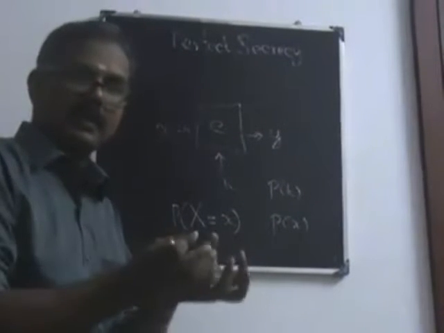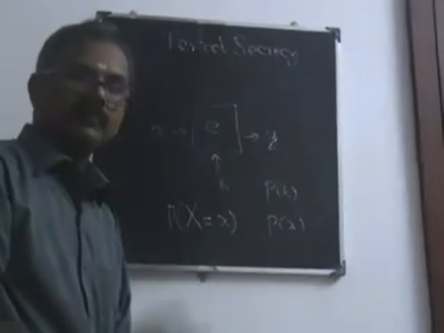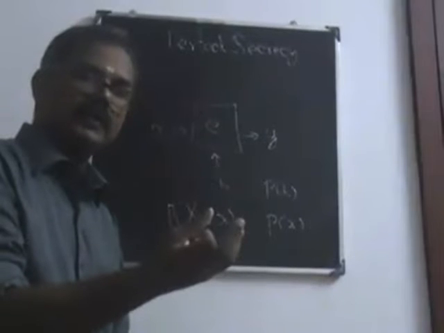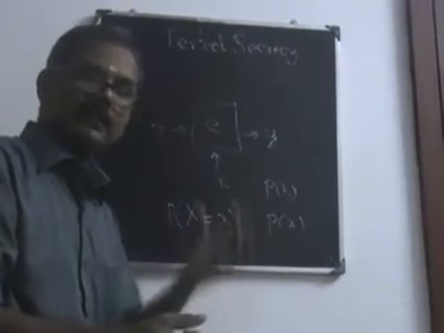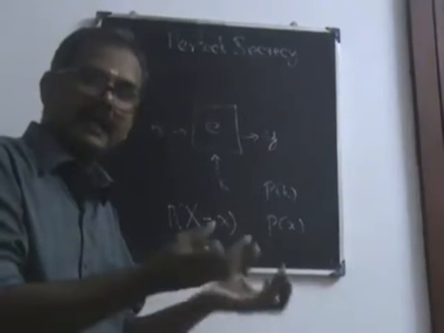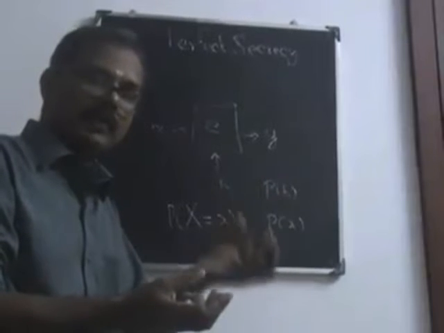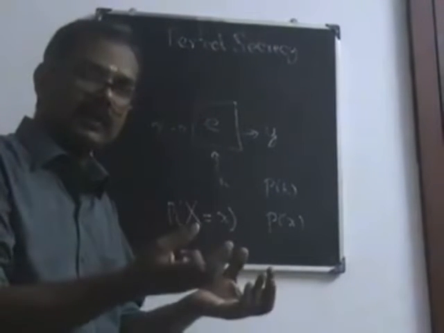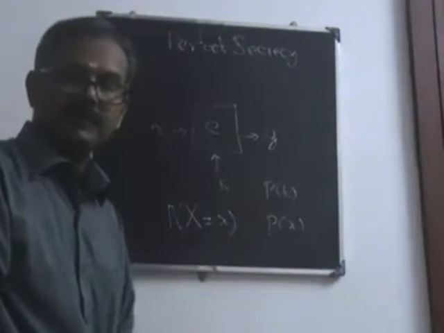We need a plain text and a key in order to get the ciphertext. Therefore, the probability of the ciphertext is purely based on the probability of plain text and the key. The probability of the plain text and the probability of the key together will induce the probability of the ciphertext.